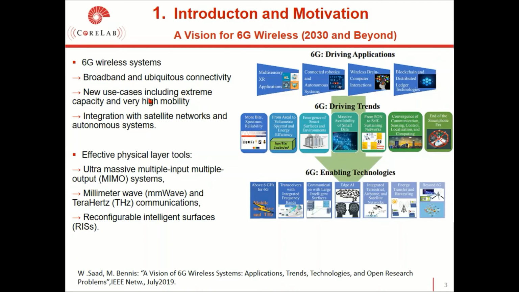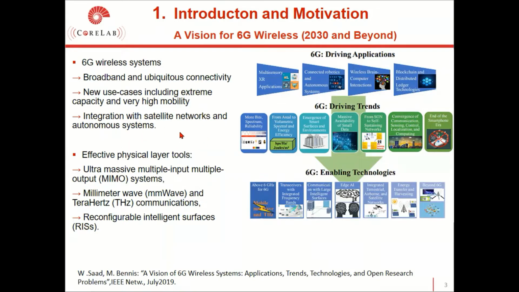6G wireless systems are expected to provide broadband and ubiquitous connectivity by supporting new use cases, including extreme capacity and very high mobility. It is also expected to be integrated with satellite networks and autonomous systems.